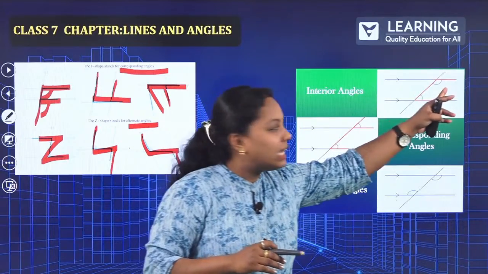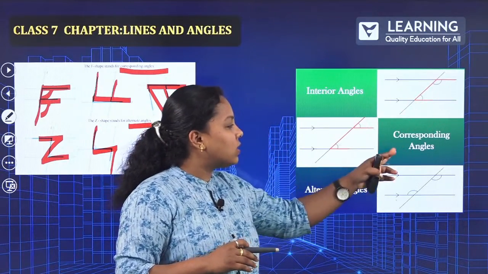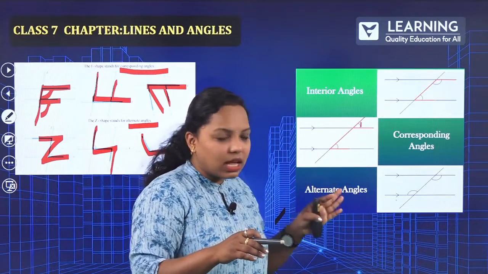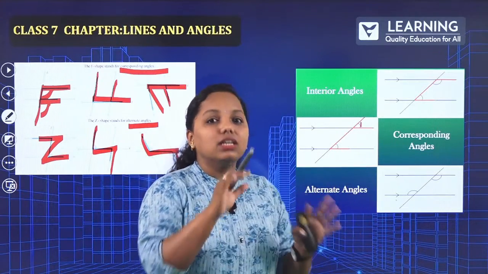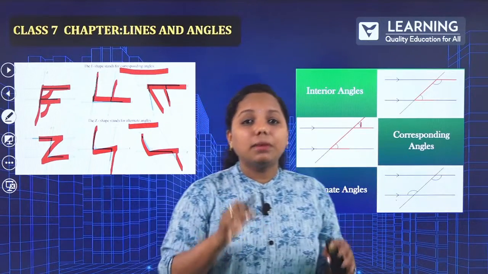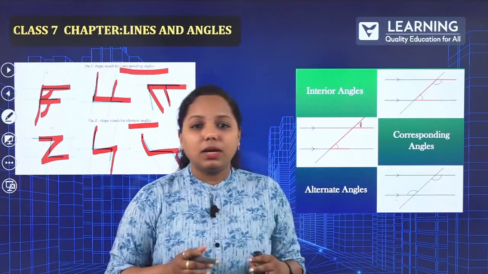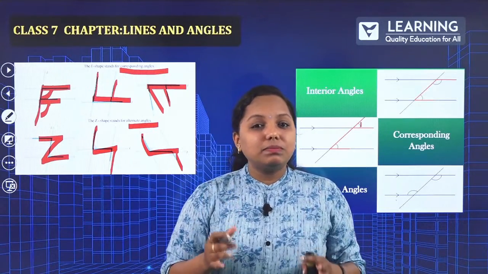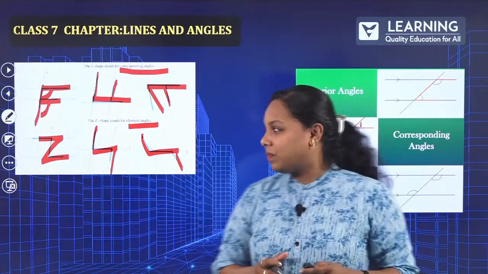So interior angle, inside thing, and what is corresponding angle? It is in F shape. So that is this angle and this angle. How about alternate angle? Z shape, reverse Z shape, N shape or reverse N shape. I hope you are able to classify all this. You might get it in fill in the blanks or a 2 marks question.